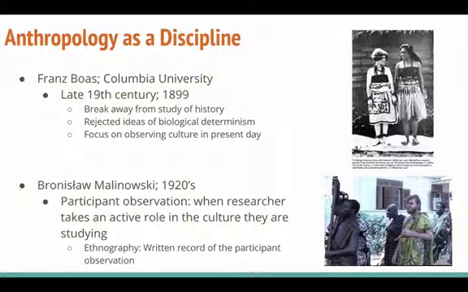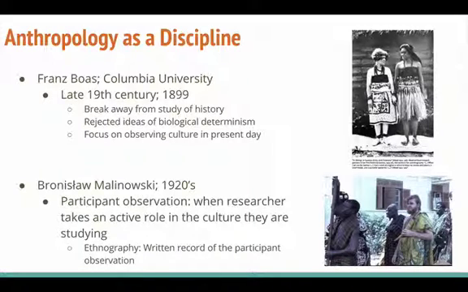Now, history is more about looking at the past. Anthropology, according to Boas, was more about observing what's going on with the cultures today and understanding why are the cultures like that. Why are the cultures today so different and diverse?